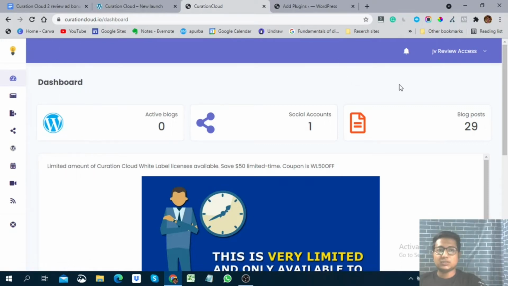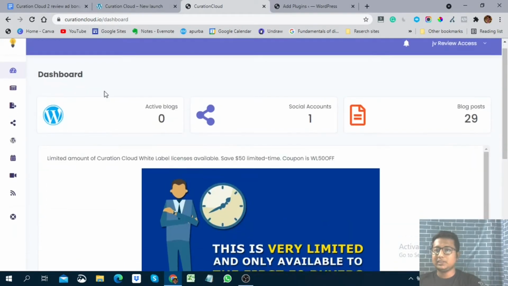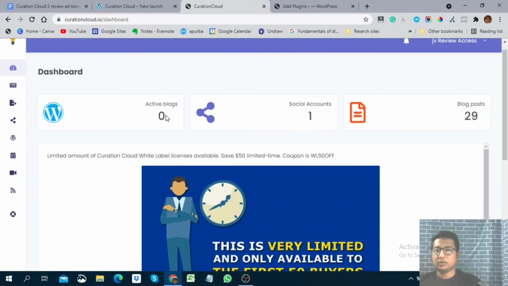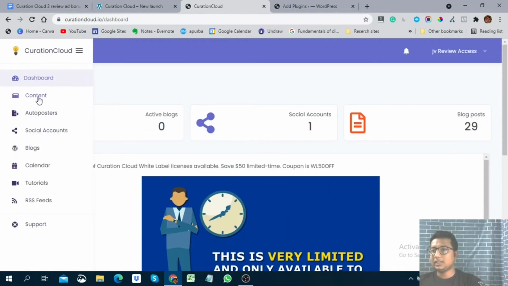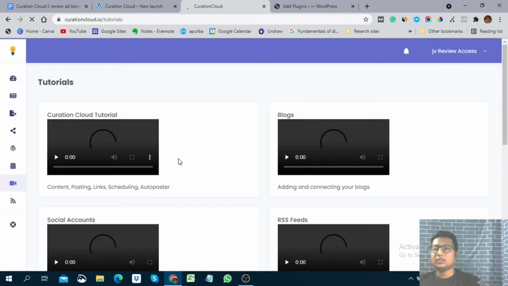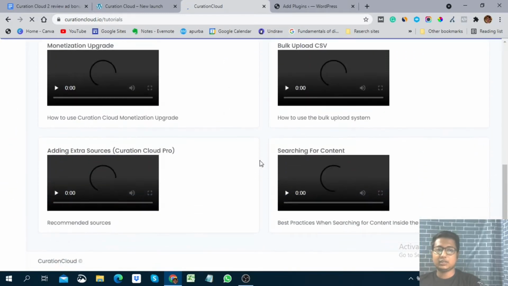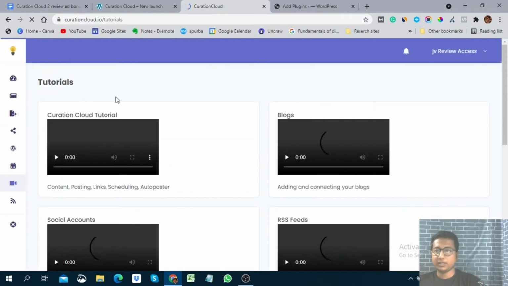Okay, so as you can see here, we are at the dashboard. So basically this is the statistics of your website and your software. Here you can see how many blogs you added, how many social accounts you added to the software, how many blog posts you have on your website. In this section you can see content, autopilots, social accounts, blog, calendar, tutorial, RSS feed. You have to go to this tutorial section to see all the tutorials about this software. There are so many valuable tutorials here. You can go through them after logging in to this software.